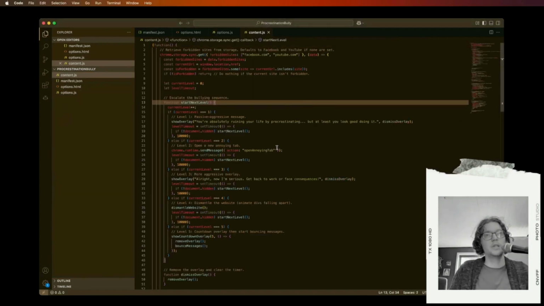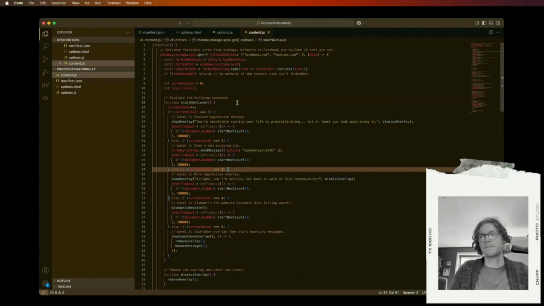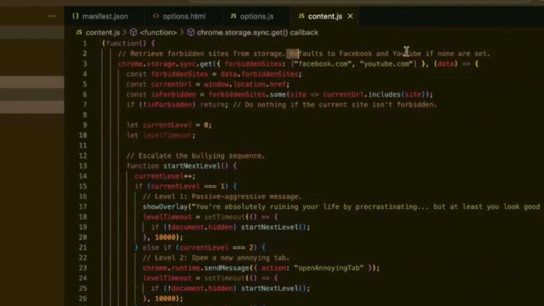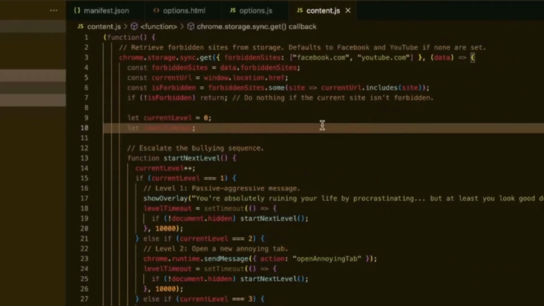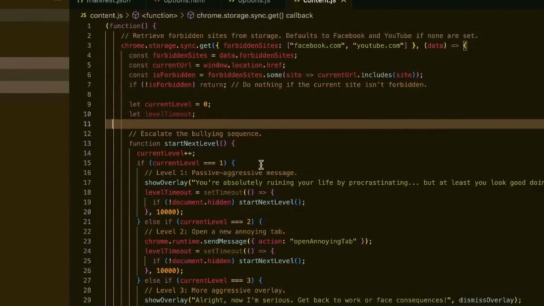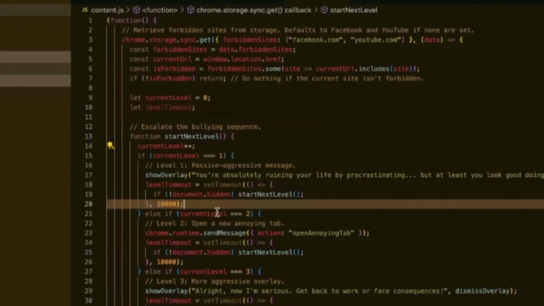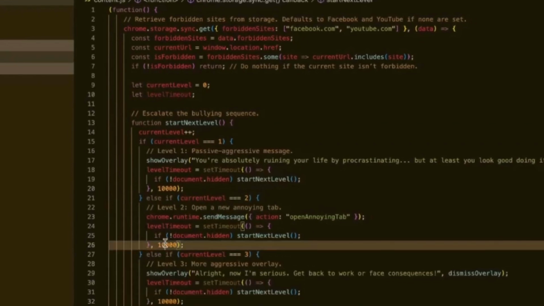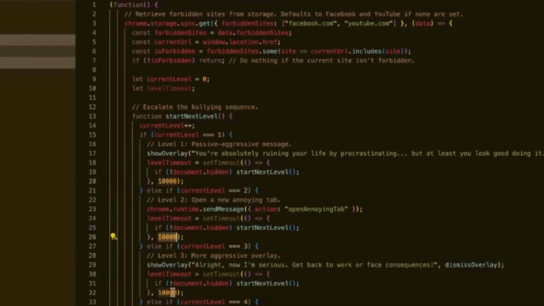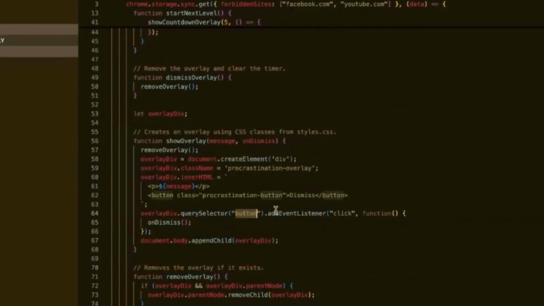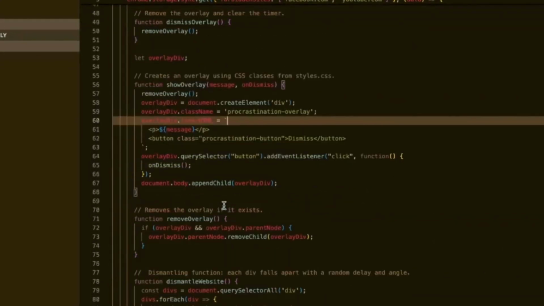Next, we have the content.js file, which contains most of the logic for the extension. So here we retrieve the forbidden sites from storage. Like I said, defaults to Facebook and YouTube if none are set. It sets the current level to 0, so it actually breaks up all the aggression levels that we wanted, which is really cool. And it looks like it is about 10 seconds for each level. And here is the overlay button, basically, where we can dismiss the messages that come up.